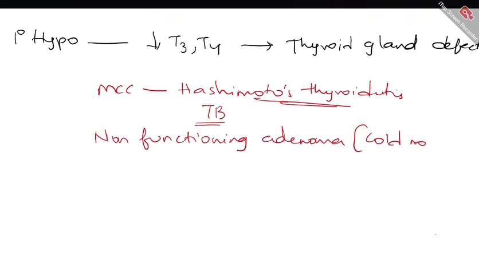Let's say this is your thyroid gland, and this is a cold nodule. As the size of this nodule increases, it will compress the adjacent normal thyroid and destroy the adjacent thyroid tissue, because of which over time you will have reduced levels of thyroid hormones. So that is another thing to remember.